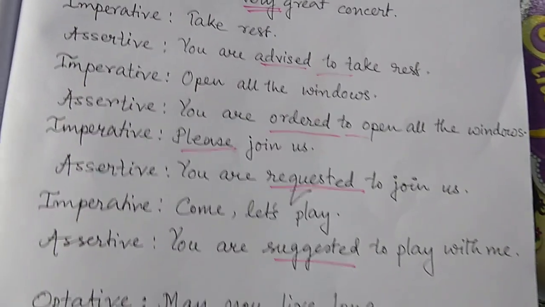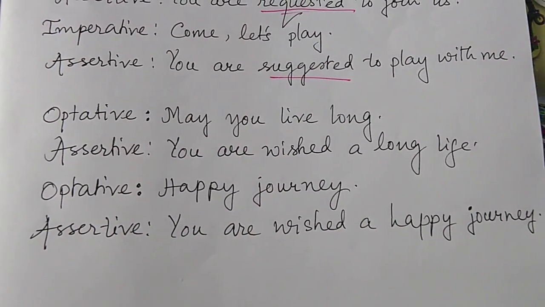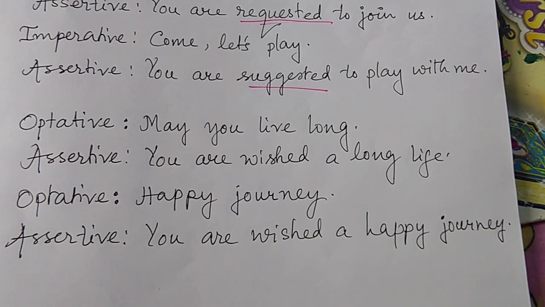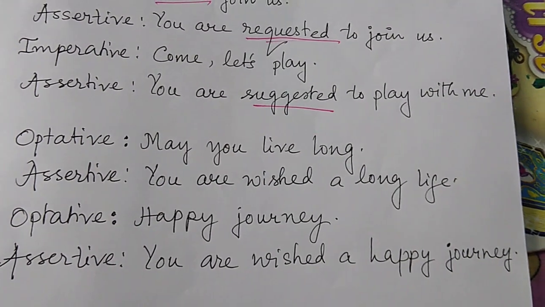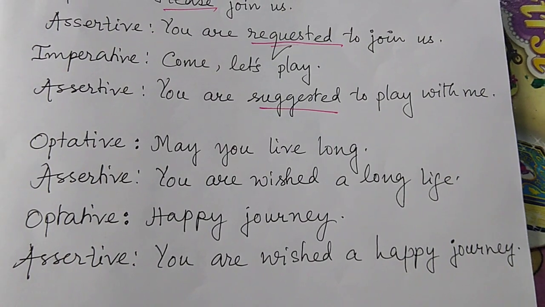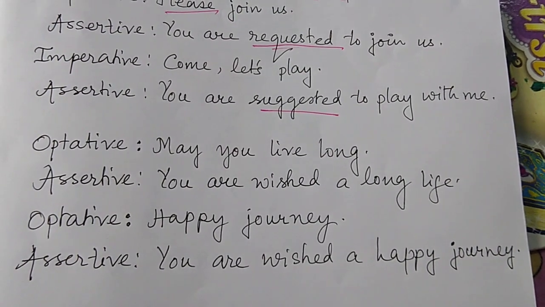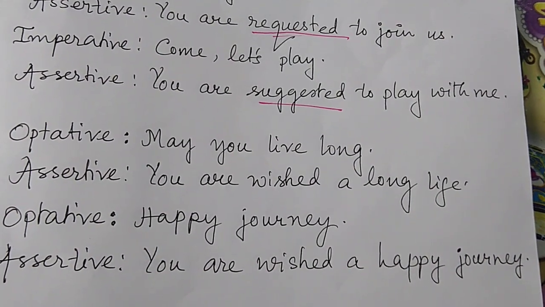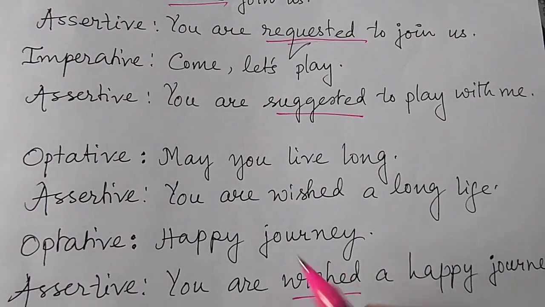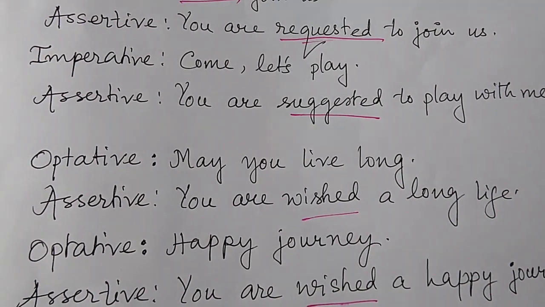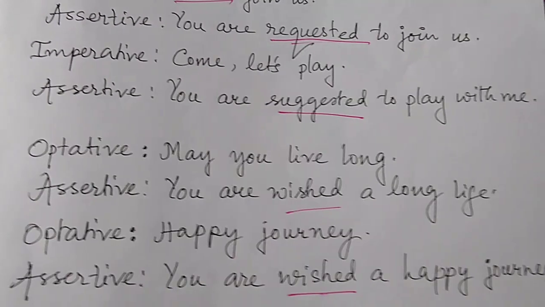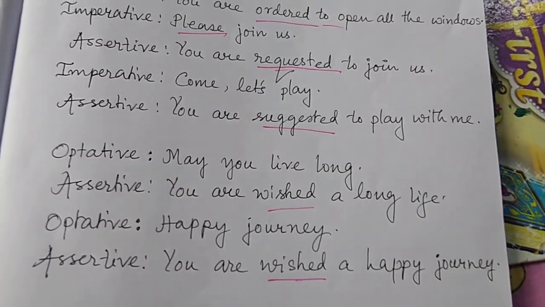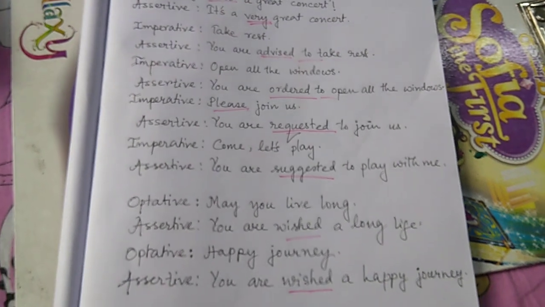Now, last one, optative sentences to assertive sentences. May you live long. Assertive, we make it: you are wished a long life. Next one, happy journey. We say that quite often, don't we? You are wished a happy journey. So you are greeted, you are wished; these are the words that we shall use while changing from optative to assertive. These are the kinds of changes you are going to find in your questions.